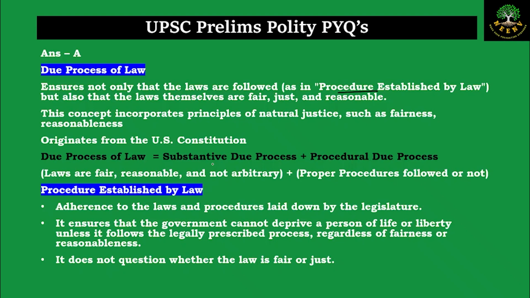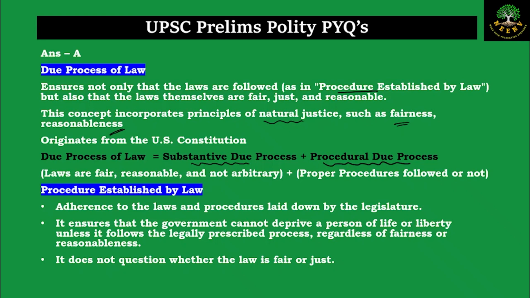When we say due process, like I already explained, it involves both substantive due process and the procedural due process. This concept originates from the United States Constitution. And because this process looks at both the substantive aspect and the procedural aspect, we can say that it involves the principles of natural justice such as fairness, reasonableness, and law being not arbitrary.